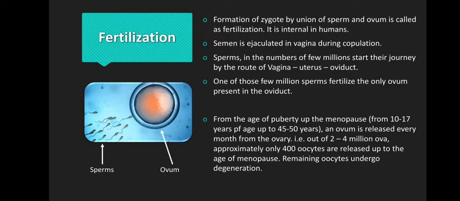This zygote will move through many stages like morula, which is the 8 cell stage, then blastula, which is 16 to 32 cell stage, then gastrula, which is 32 to 64 cell stage, then a ball like structure, the embryo, will be formed, which will be implanted in the uterus, and then this fetus will ultimately develop into a baby. Followed?